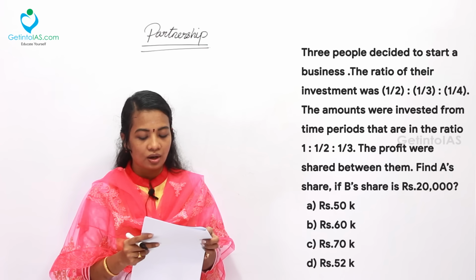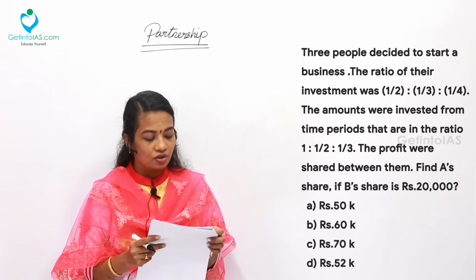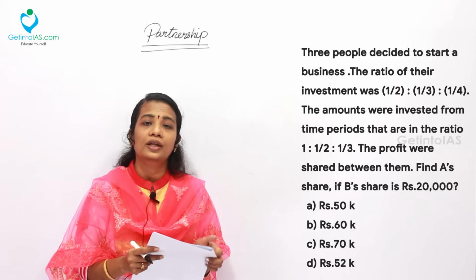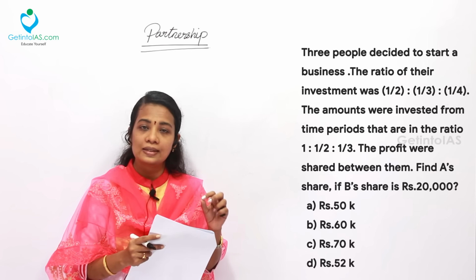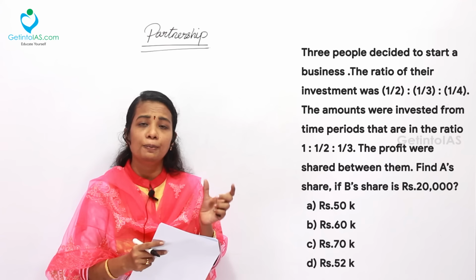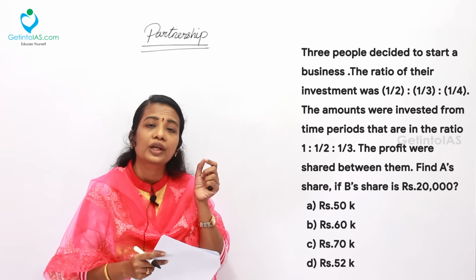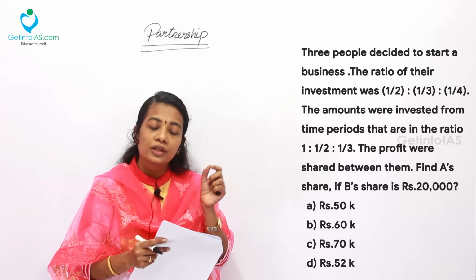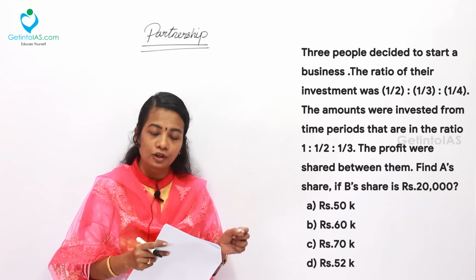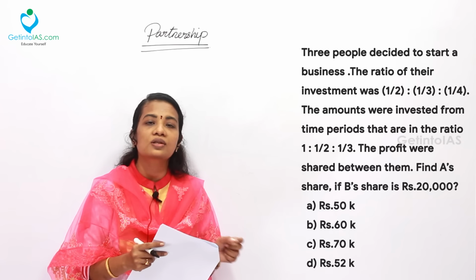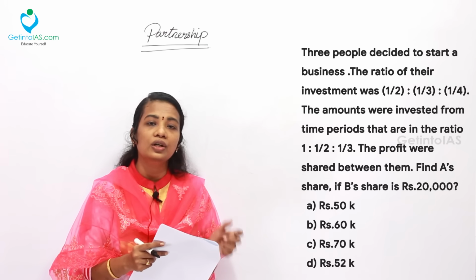The profit was shared between them. Find A's share if B's share is 20,000 rupees. So here B's share is given. With the help of the profit ratio, first you will have to find B's ratio value. Then you can substitute this 20,000 into the ratio value. Then you can do the same process for A with the different ratio value.